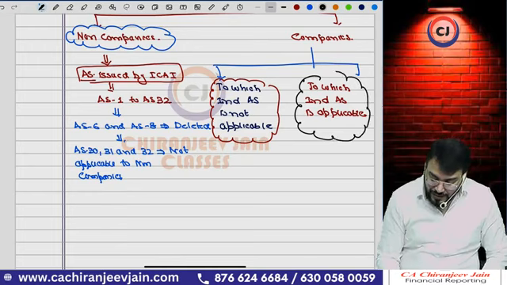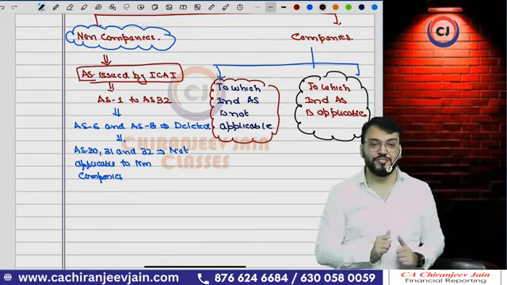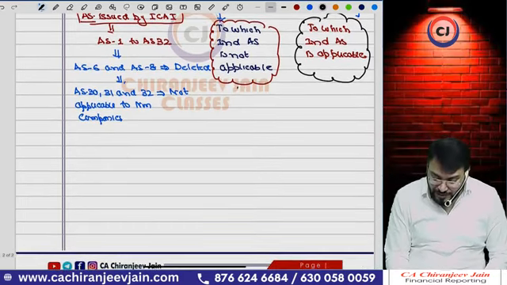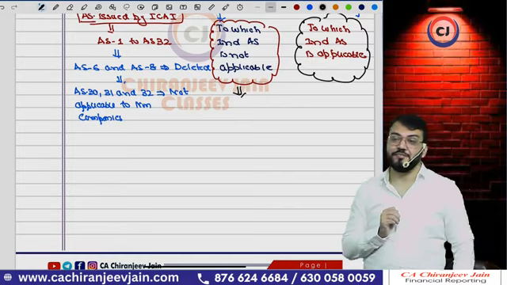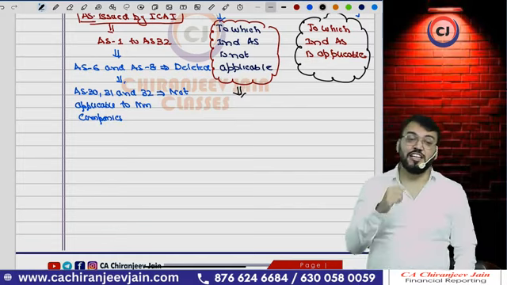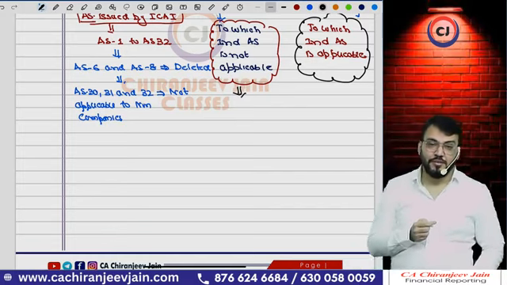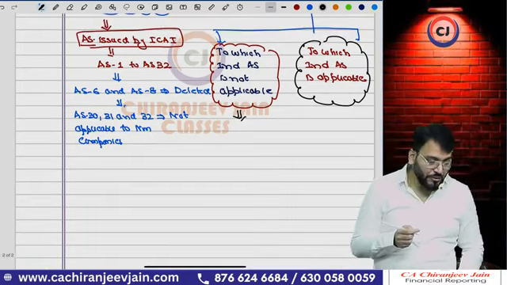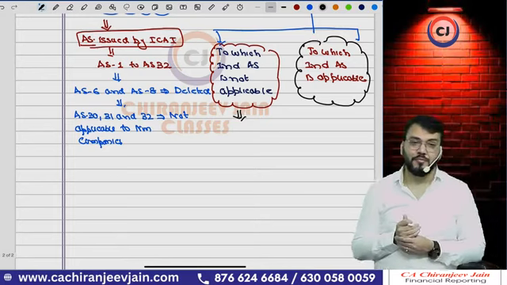So as per the applicability, there are two types of companies. For any company to which Ind AS is not applicable, you have understood AS is applicable. Which AS is applicable? You can't say AS issued by ICAI now.